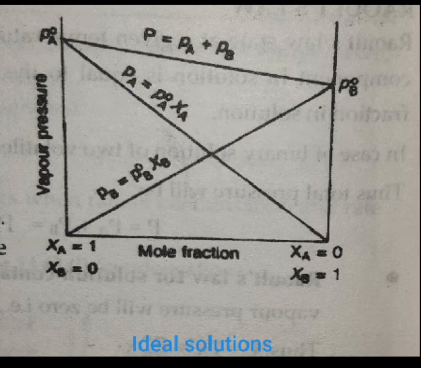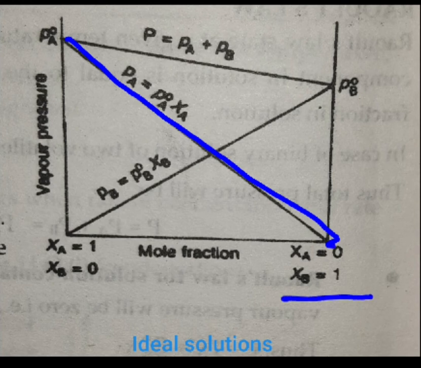Now what you are going to do next is add component B to it. As you start adding component B, what will happen? The vapor pressure which is created due to component A will start decreasing due to addition of B. That vapor pressure due to component A will go on decreasing up to this particular point, where your XB is equal to 1. That means 100% component B is present and the concentration of component A has approached 0. And because of this, the partial vapor pressure created within the solution due to component A has also approached 0.